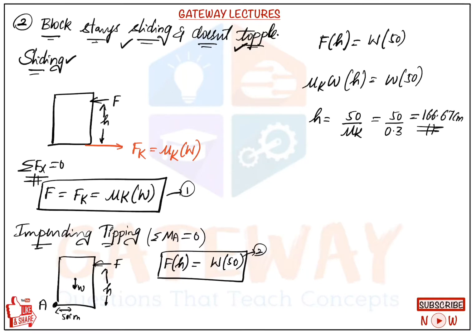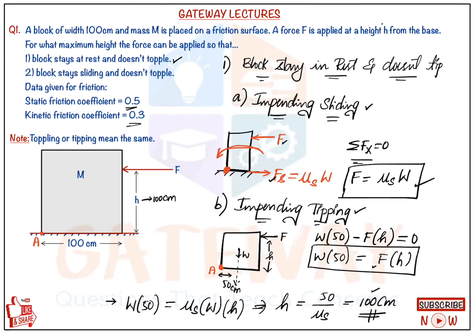Here we'll take a little conclusion. What does this 166.67 centimeter indicate? If we take the values of H from 0 to 100 and from 100 to 166.67 and above, whatever be the maximum height of the block, let us suppose the total height of the block is 300 centimeters, not given in the question, but let us assume to make a conclusion.